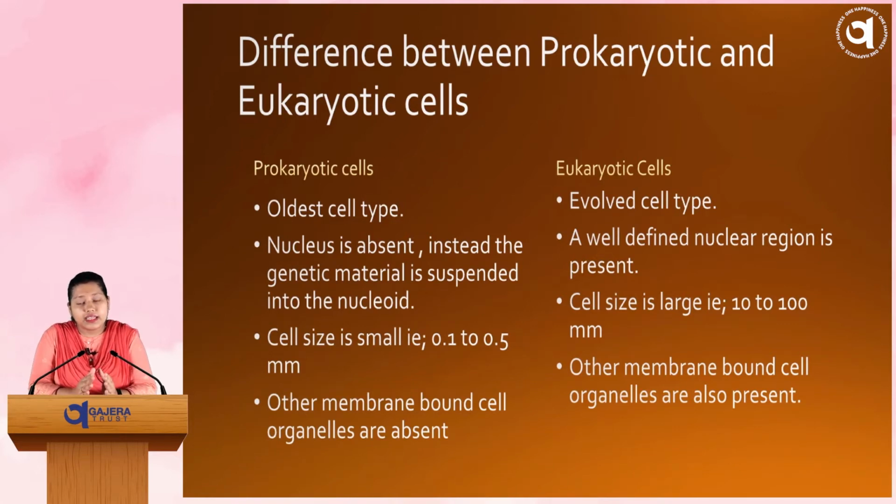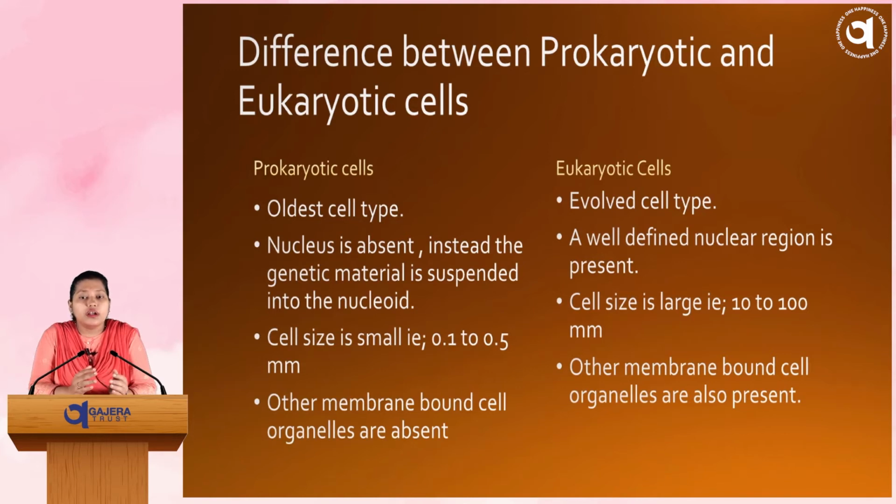Again, we have categorized cells on the basis of their structure and development, right? They are of two types. One is our prokaryotic cell, another one is our eukaryotic cell. So prokaryotic cell, if you split the term, pro plus karyon, what is meant by pro? Pro means underdeveloped or primitive. Karyon means nucleus. So that means the cells which have an underdeveloped nucleus, or where the nucleus is totally absent, and instead of a nucleus some genetic material is suspended, are known as prokaryotic cells.